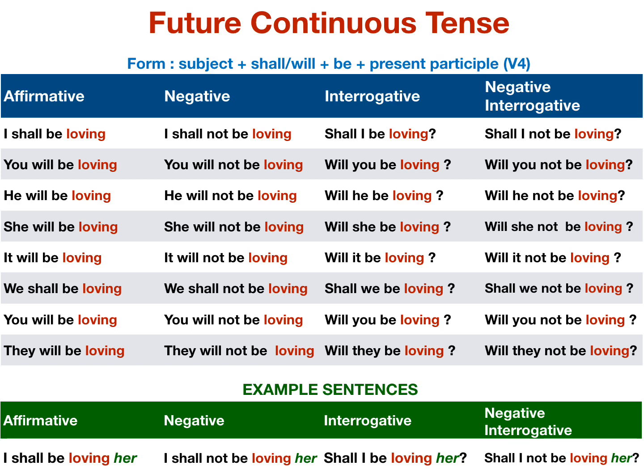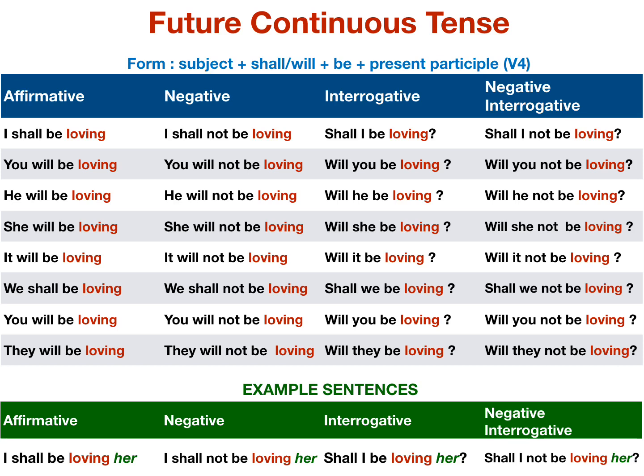It will be loving. It will not be loving. Will it be loving? Will it not be loving? We shall be loving. We shall not be loving. Shall we be loving? Shall we not be loving? You will be loving. You will not be loving. Will you be loving? Will you not be loving? They will be loving. They will not be loving. Will they be loving? Will they not be loving?